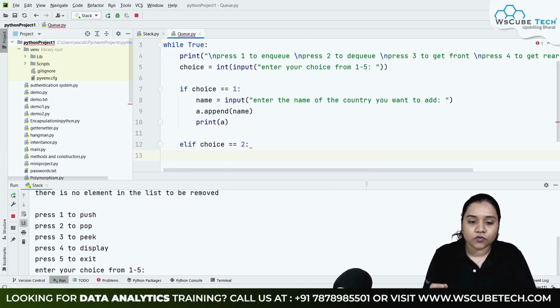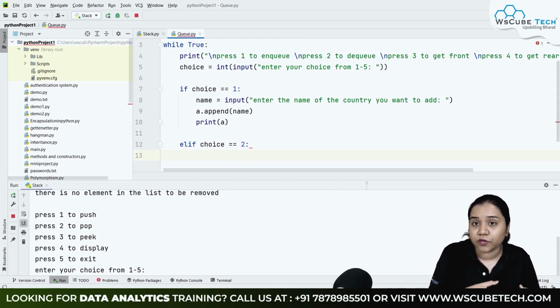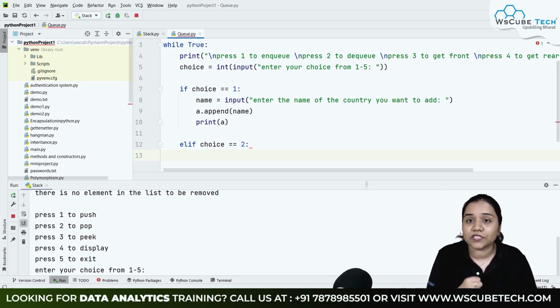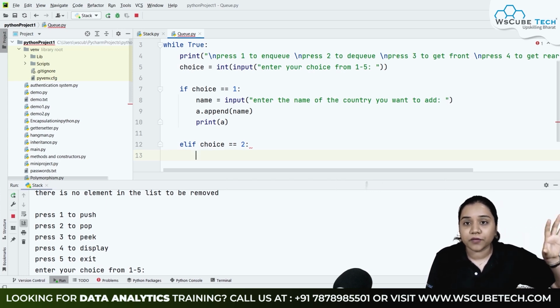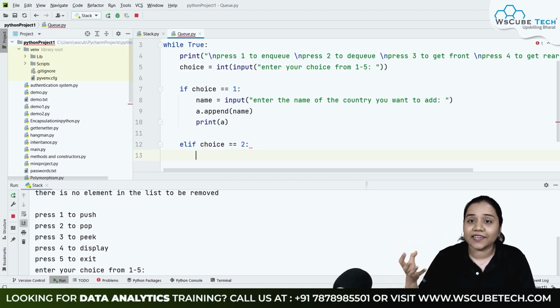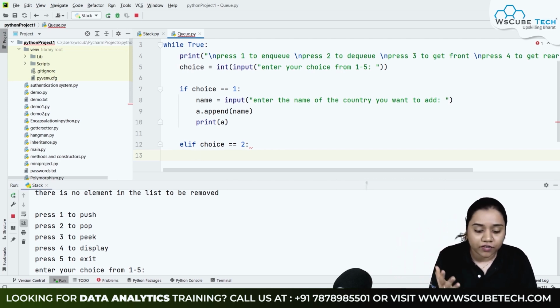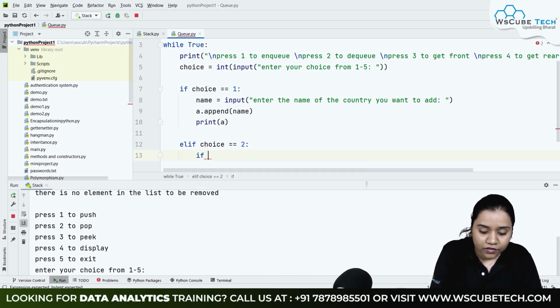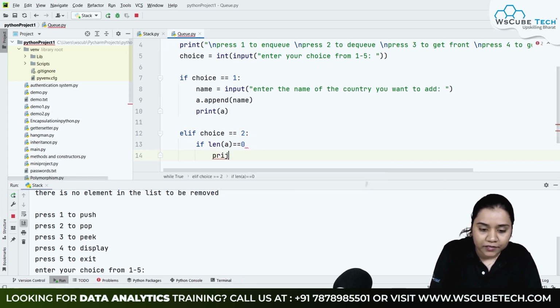Now elif choice is equals to 2 means that it will allow us to remove an item but not from the back. It should be removing it from the first, because here our queue is following the principle of FIFO, that is first in first out. So first element should go out first. That means whenever there is a removal of any element, the first element will be removed first over here. So how could that element be removed? We will be using our same method that we did previously, that if our list is empty, then in that case the first element cannot be removed, right? So we will be using our condition inside it, that if len, that means length of A, is equal to 0, in that case it will print the list is empty and no element can be removed.